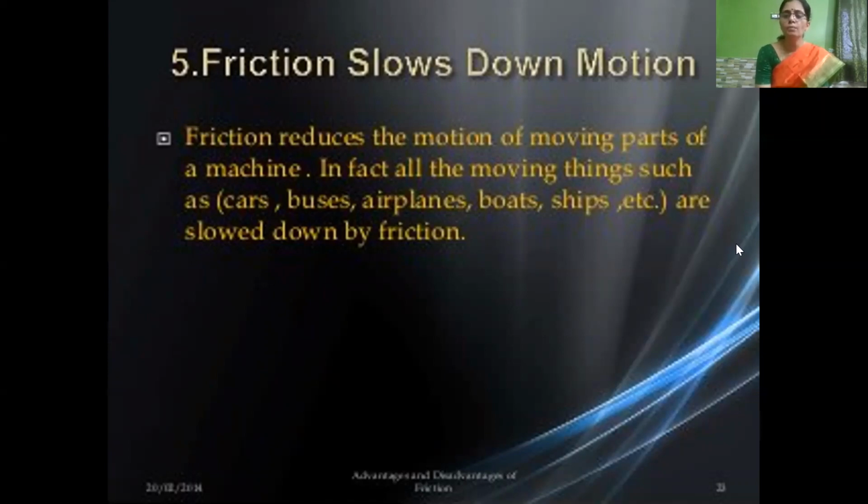So friction reduces the motion of moving parts of a machine. If machine parts come in contact with each other, there will be friction, and it stops the motion of the moving parts. So it slows down the movement of the machine parts. All moving things, such as cars, buses, airplanes, boats, etc., are slowed down due to friction.